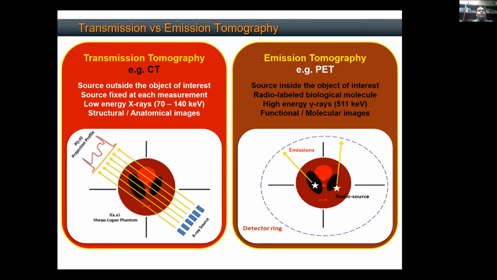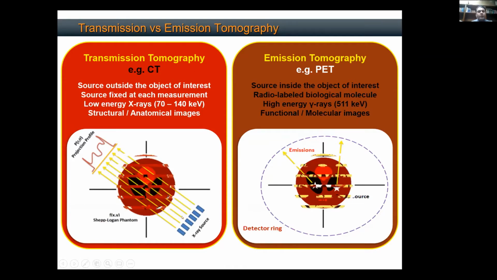If you send a very strong X-ray, your signal to noise ratio will be very good, but you're not getting anything because organs are not able to attenuate that. So that is an organic, intrinsic requirement. But at the same time, X-rays are dangerous. They can damage your tissue. So you cannot have a high energy X-ray source.